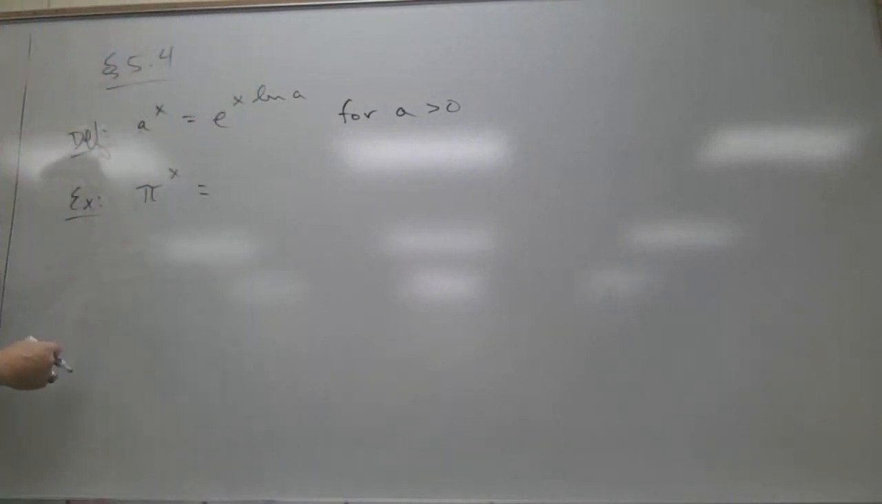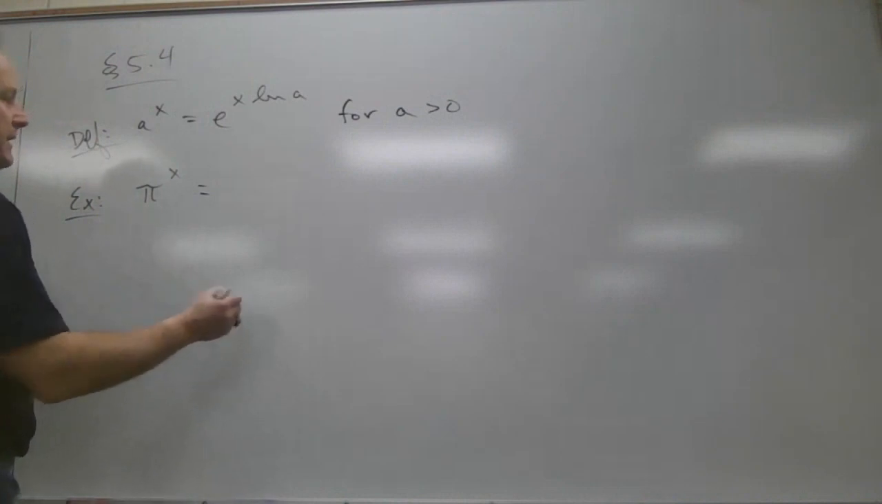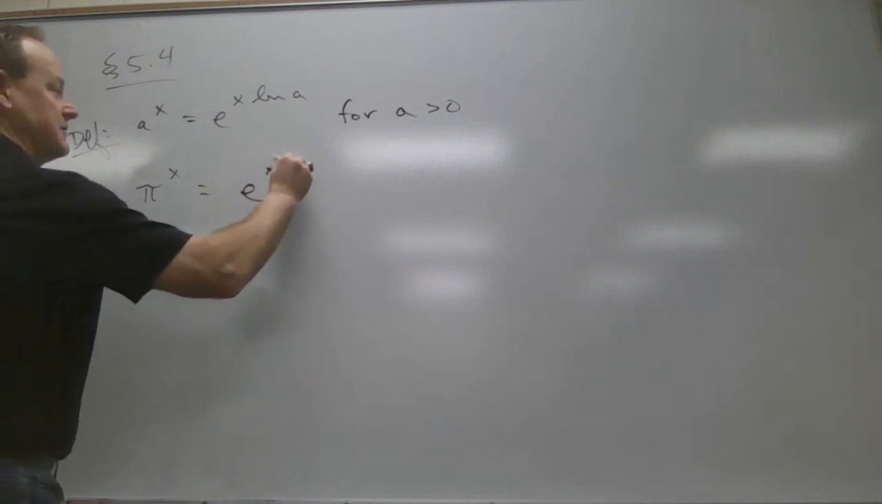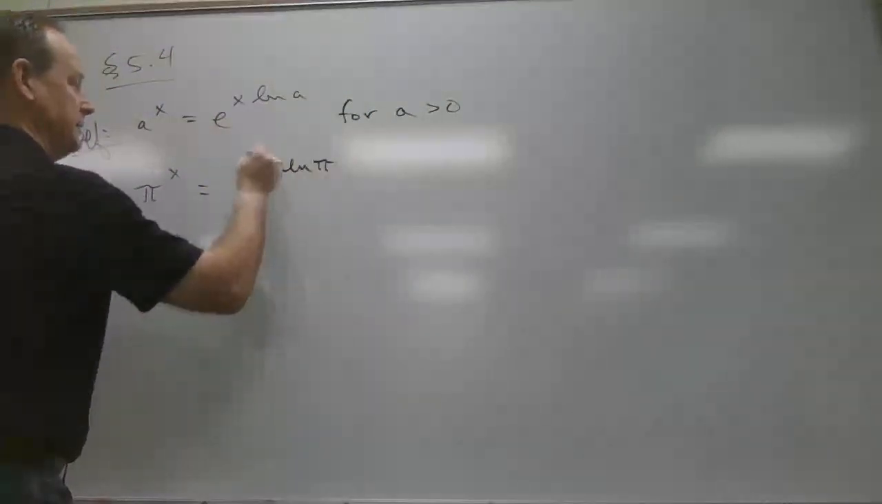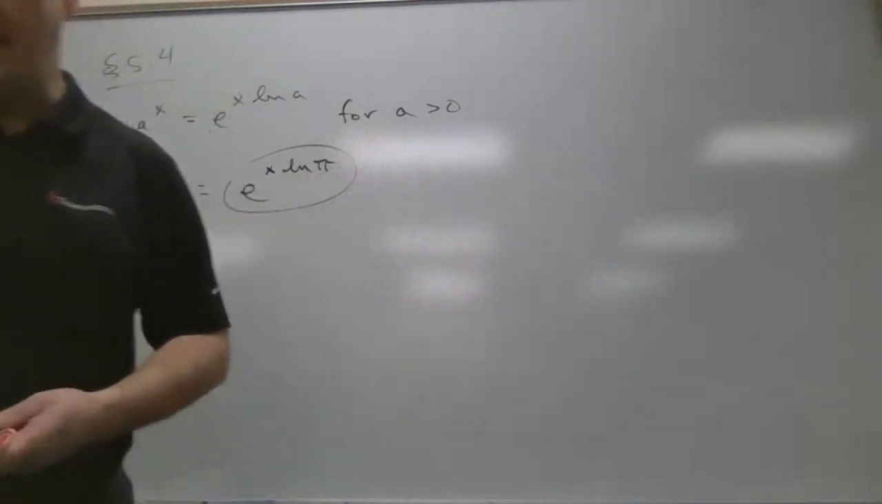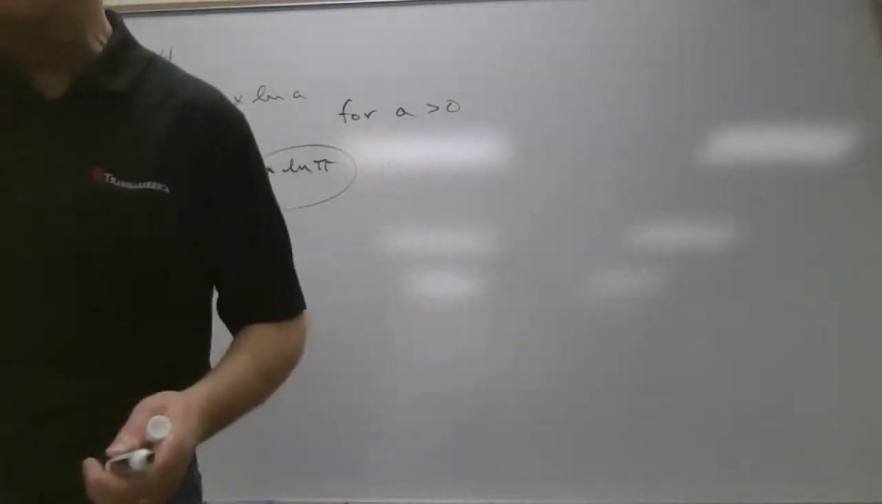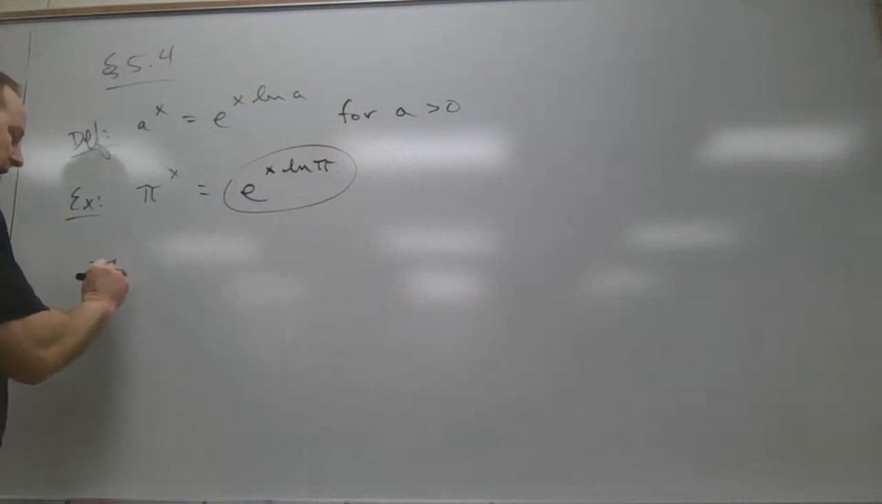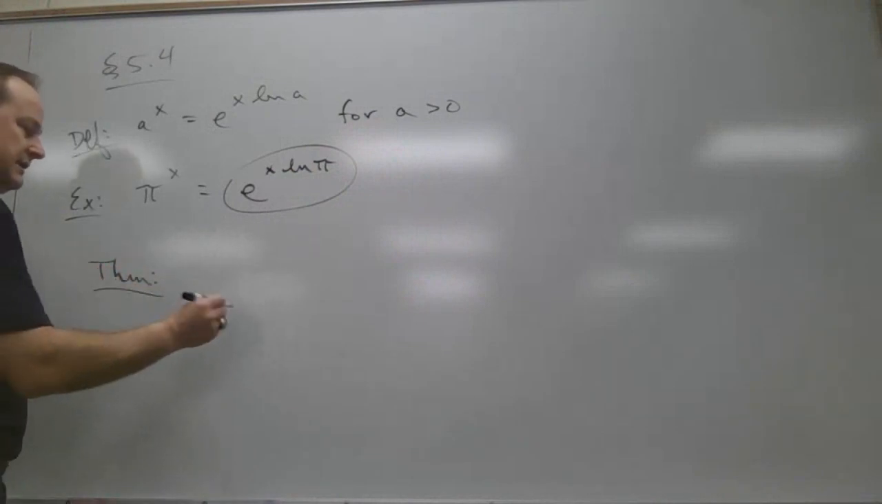A to the x is e to the x ln a. So pi to the x power, how do I rewrite that? E to something, right? E to the x natural log of pi. So I could rewrite that since pi is a number greater than 0. That was one of the results we had. We also have other theorems that we had from algebra.